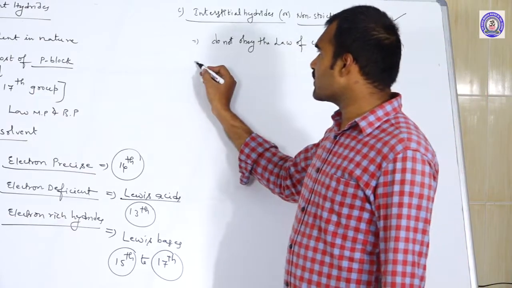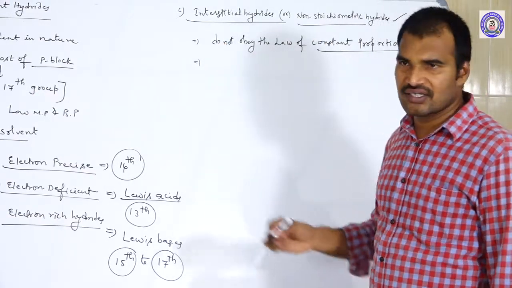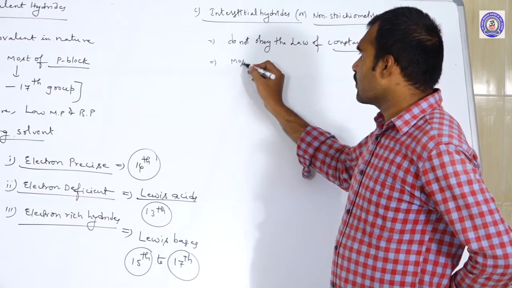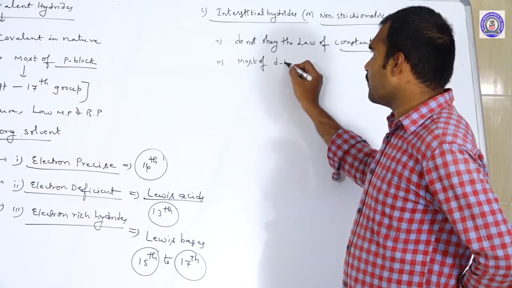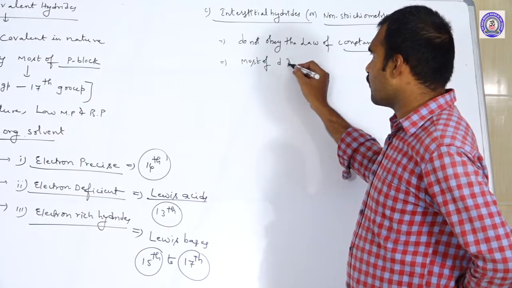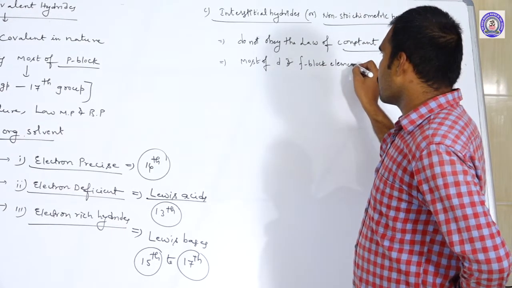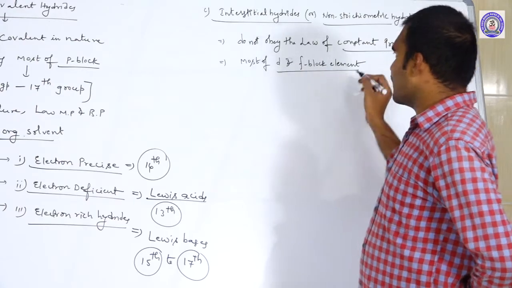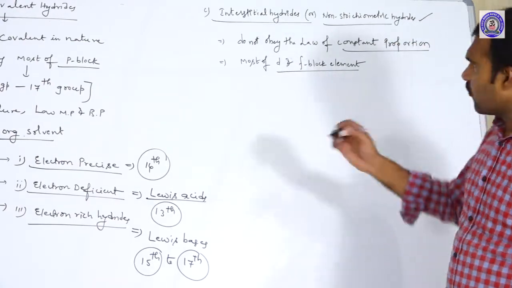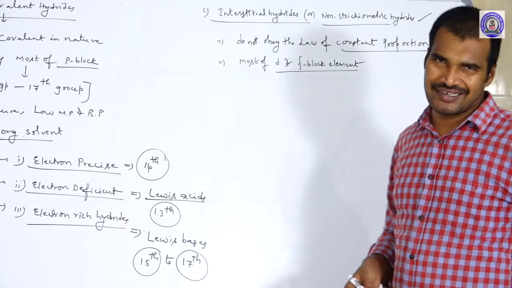Then which group elements form these types of hydrides? Most of the D and F block elements form these interstitial hydrides.